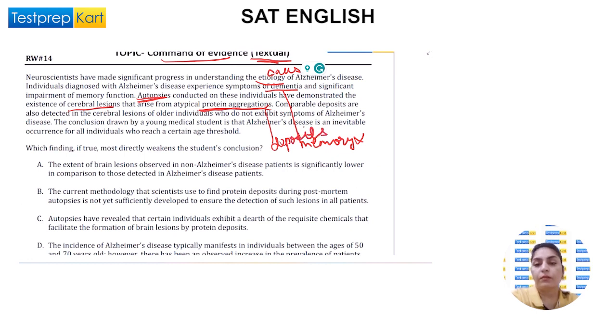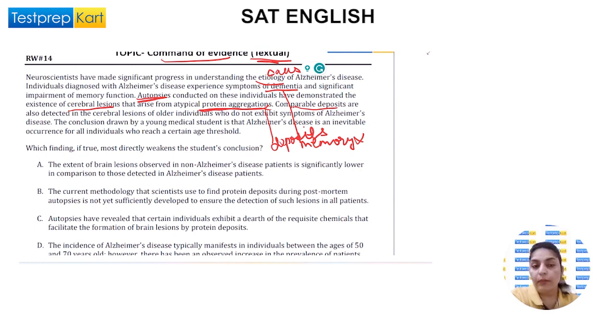Protein deposits. Comparable deposits are also detected in the cerebral lesions of older individuals who do not exhibit symptoms of Alzheimer's disease. So the writer says that there are people who have the same deposits, but they do not have Alzheimer's. So this is kind of an antagonist point.